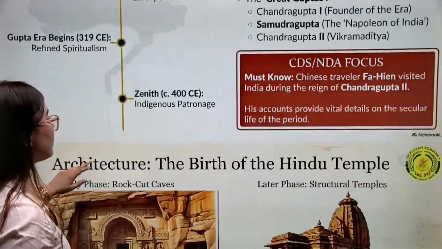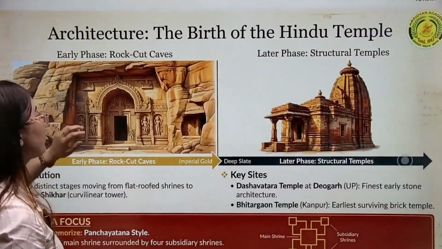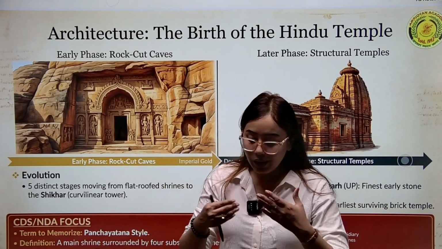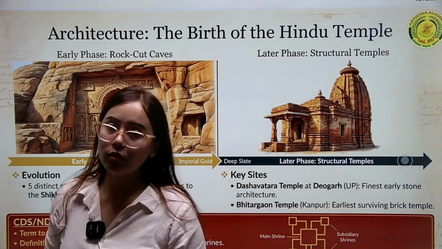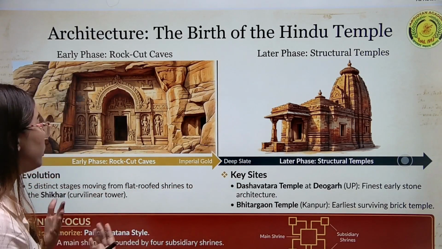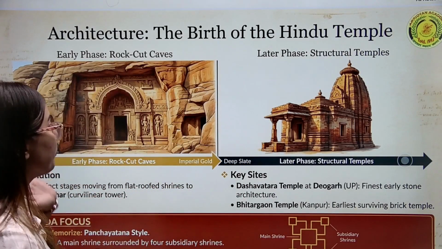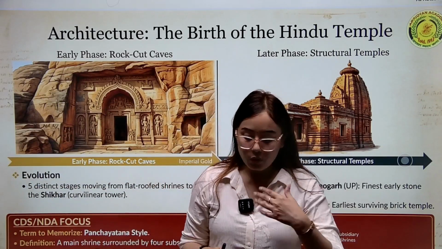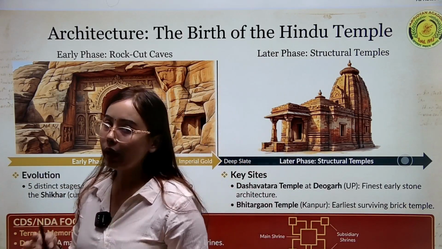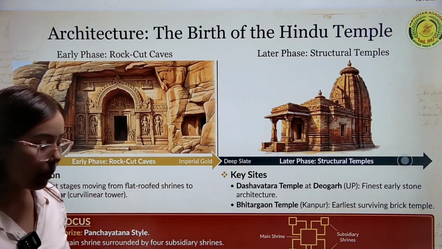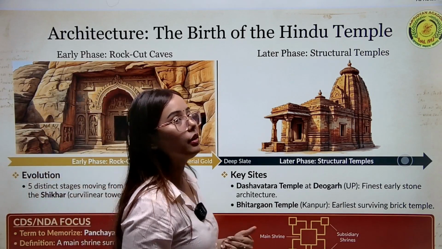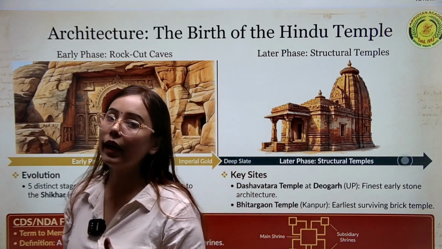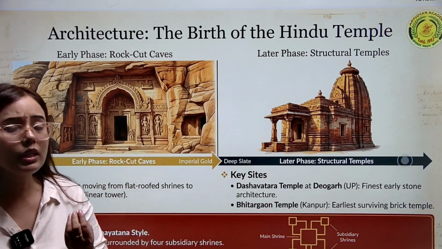Since I said that this is the golden period of art and architecture in India, this video will be more emphasizing the art and architecture part, not the wars or the individual rulers. So basically, see the architecture, or the birth of the Hindu temple. When we talk about the Gupta Empire, the beginning of temple architecture in India began during this period. It means the Gupta rulers were the first ones who started constructing temples.